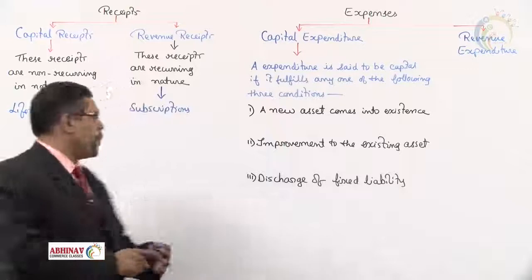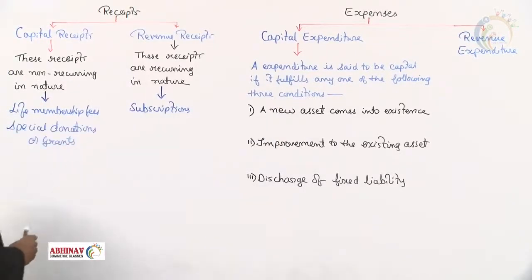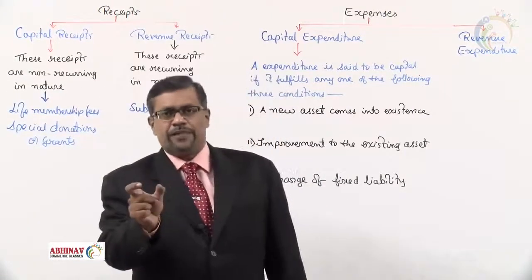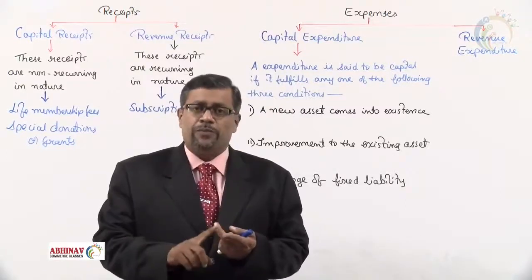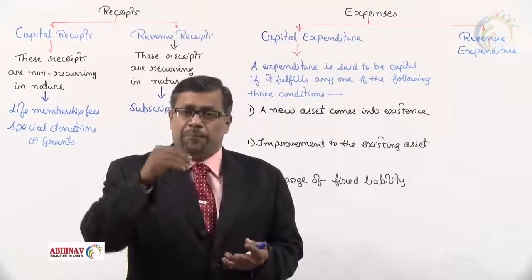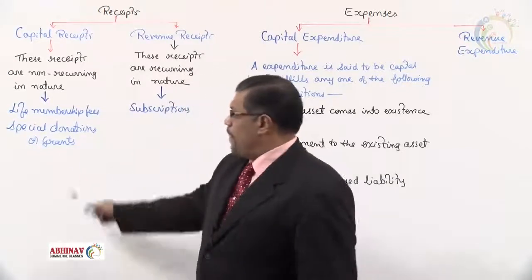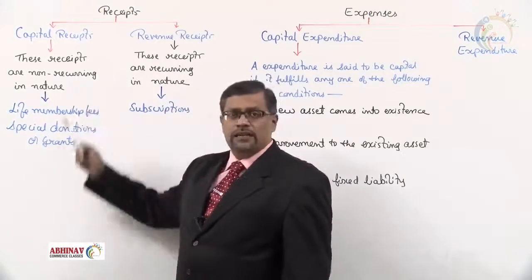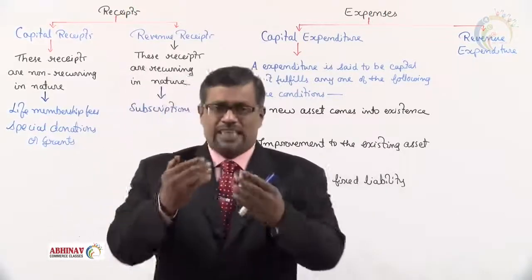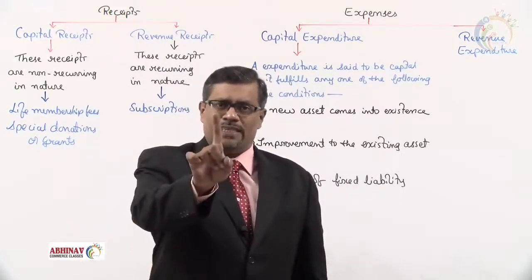Then special donations or grants. For what purpose do we receive the special donations or grants? For a specific purpose. To construct a building, to purchase books, or for any other purpose. There is a purpose behind collecting that donation or receiving that grant from the government. That is called non-recurring. When you receive money to construct a building, it's but obvious that to construct that building, you receive the donation only once.